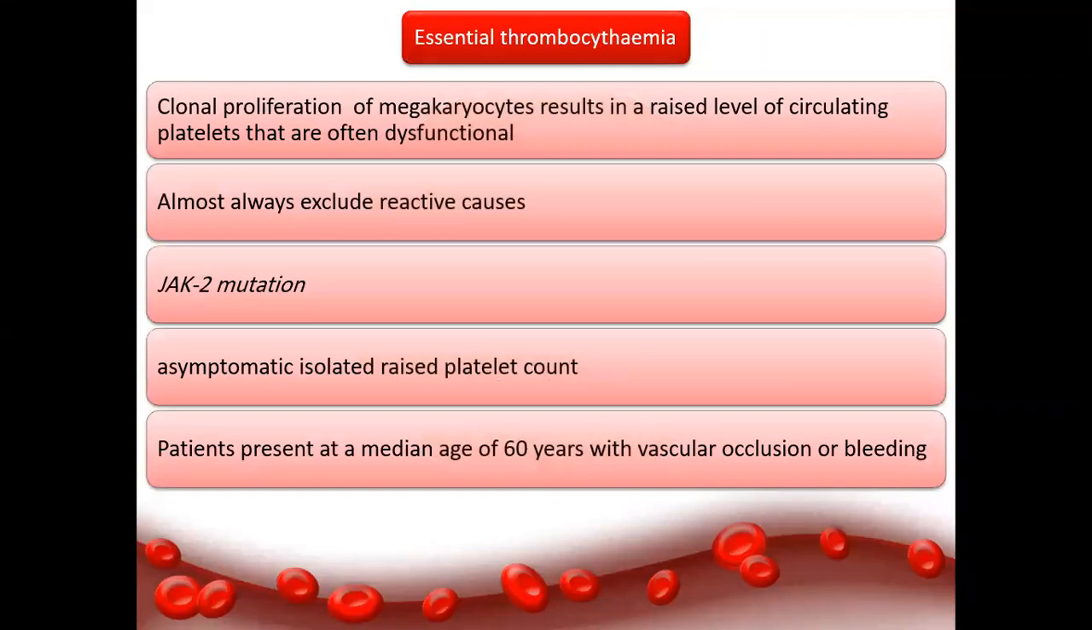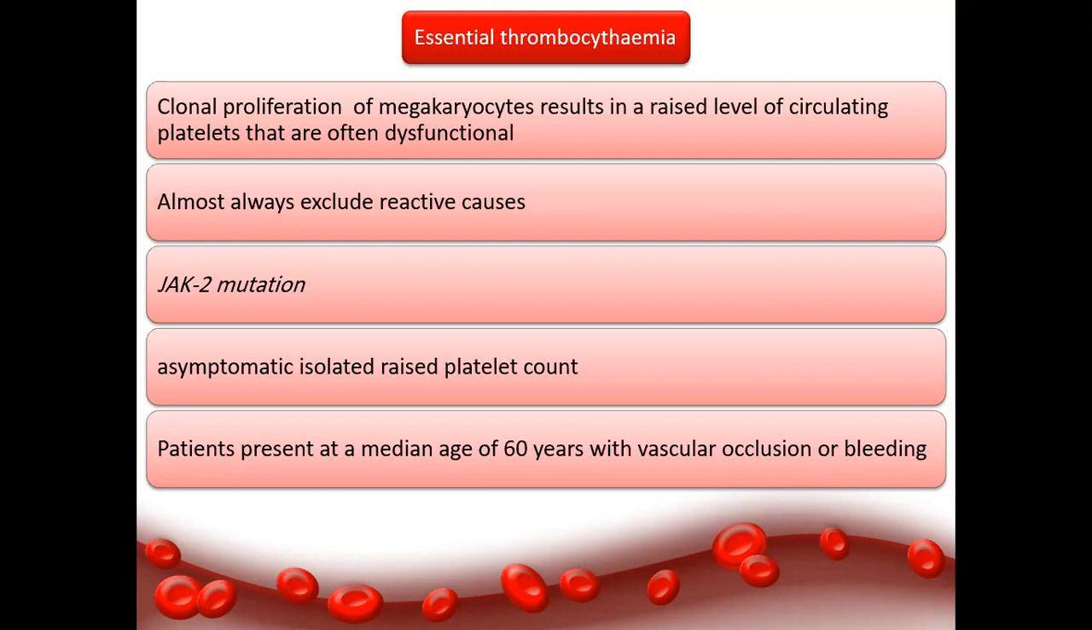What about ET, essential thrombocythemia? This is a clonal disease, so we have clonality markers. Clonal proliferation of megakaryocytes results in raised circulating platelets. Although the platelet count is high, these are often dysfunctional platelets. In almost any case with high platelets, you should at first exclude reactive causes, because reactive causes are the commonest cause of high platelets.